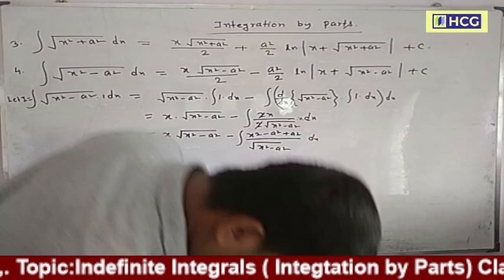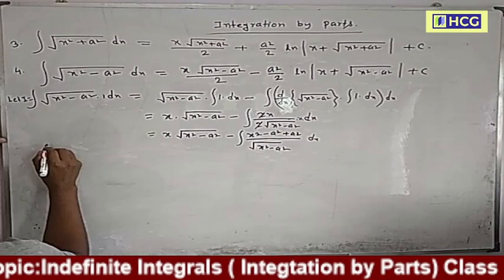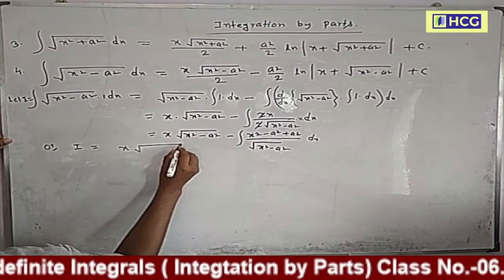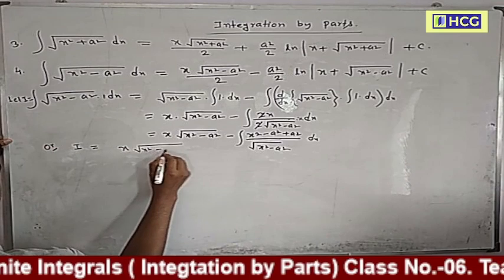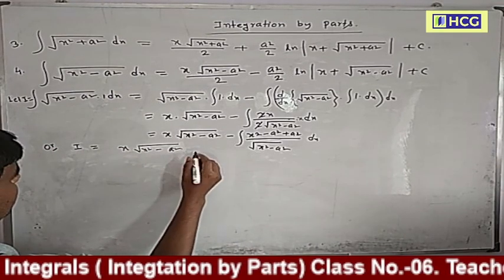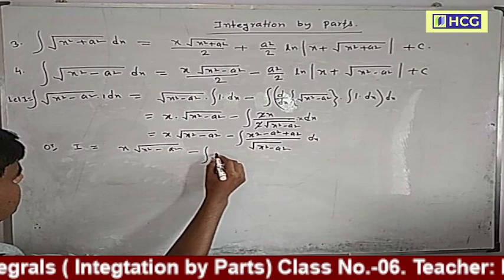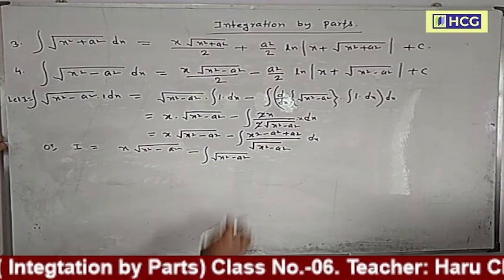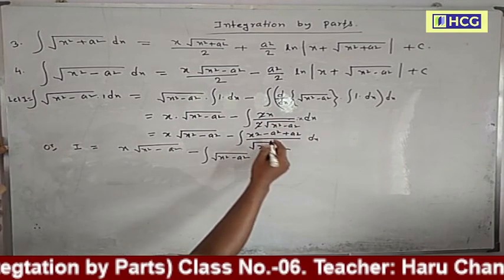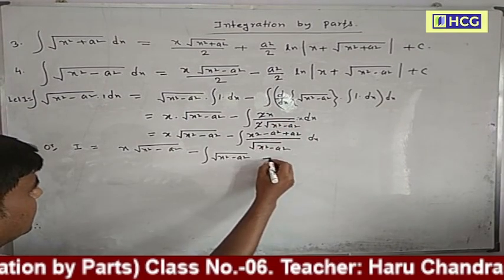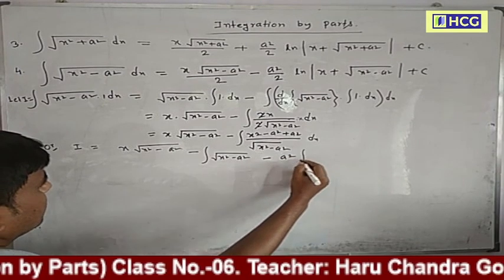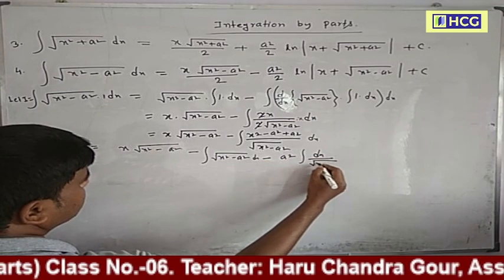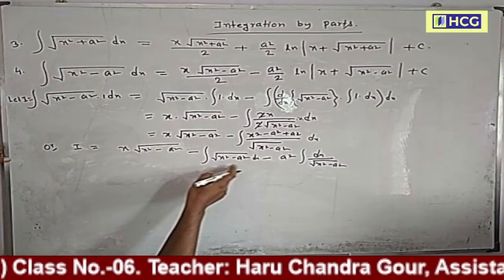Now split them. I equals x into square root of x square minus a square minus integration of square root of x square minus a square, minus sign plus or minus a square into dx by root over of x square minus a square. This is actually equal to I.